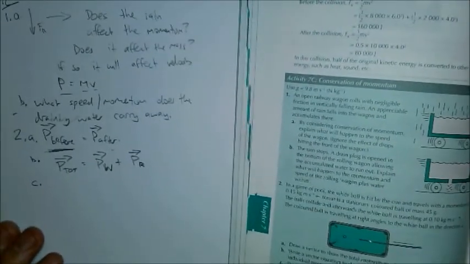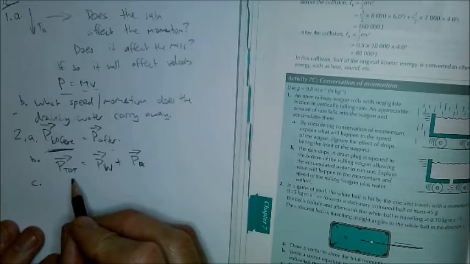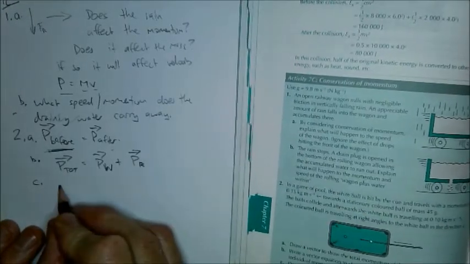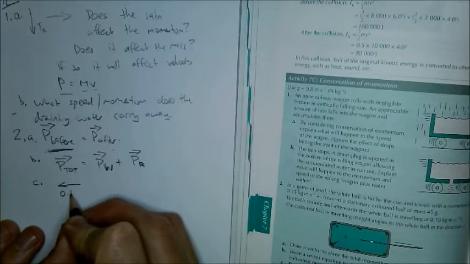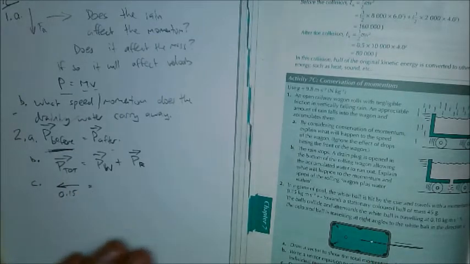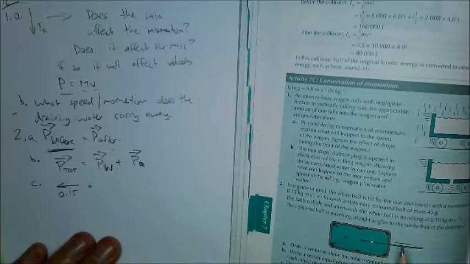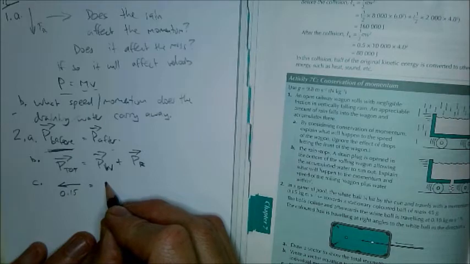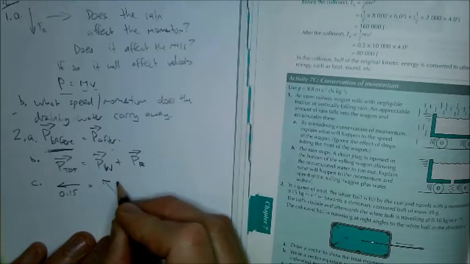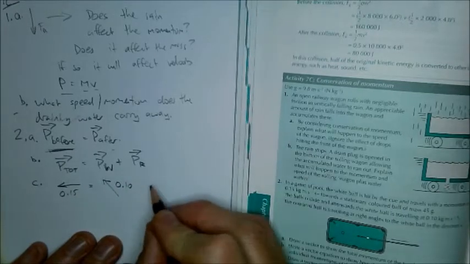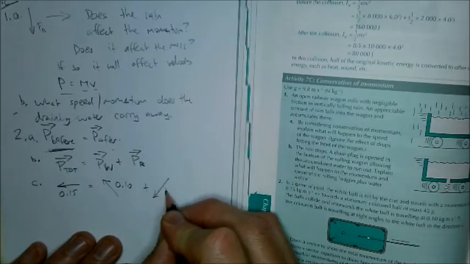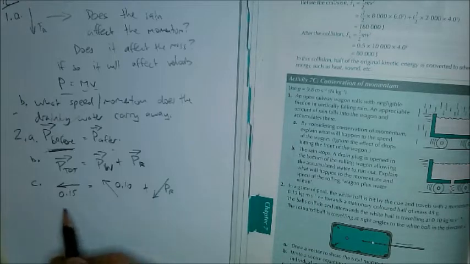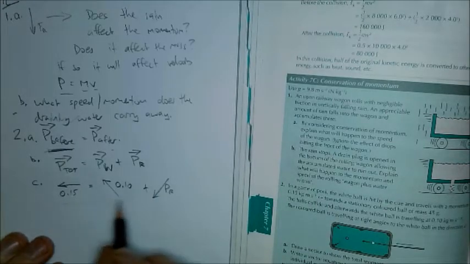Okay, so what they've done is they've said, okay, so the P total is this, 0.15 equals, and then they've got the P white afterwards is going this way, 0.10 plus P R. Okay, so that's what they were hoping for in that equation.